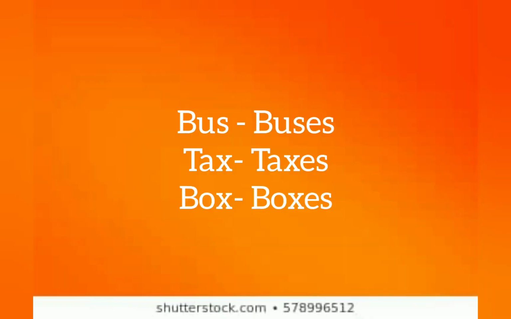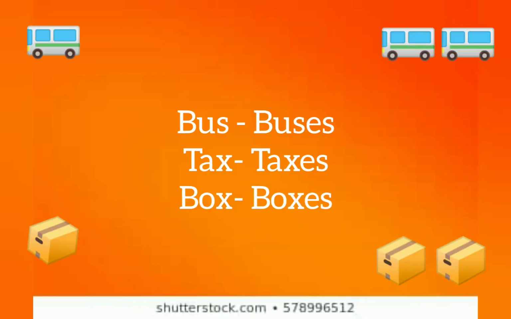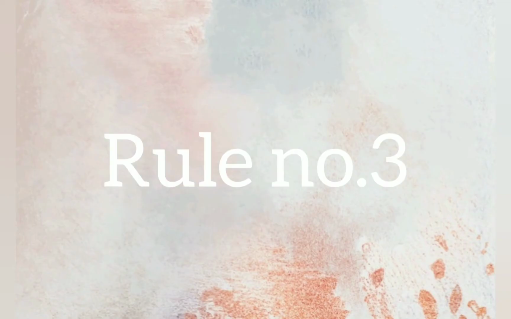The last letter we see is s, isn't it? So we need to add es. B-u-s-e-s, buses. Then next one is tax, t-a-x, tax. What is the last letter? It is x, isn't it? So we need to add es to it, taxes. Okay, t-a-x-e-s.